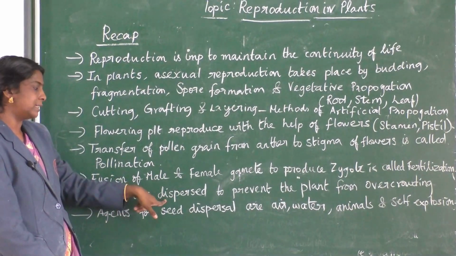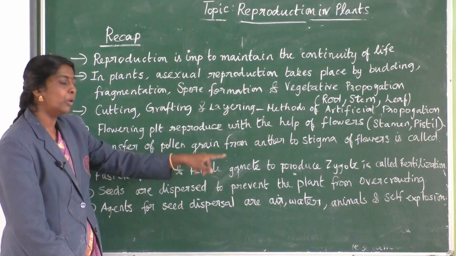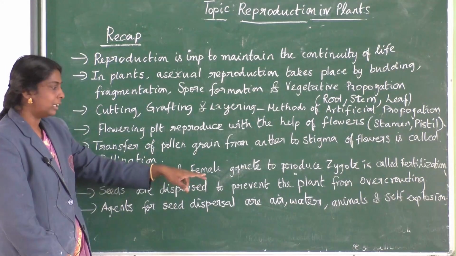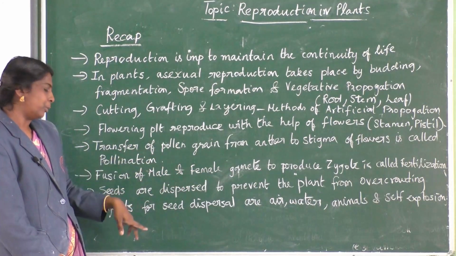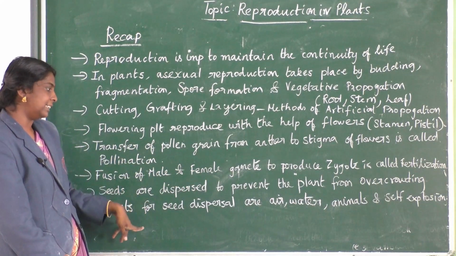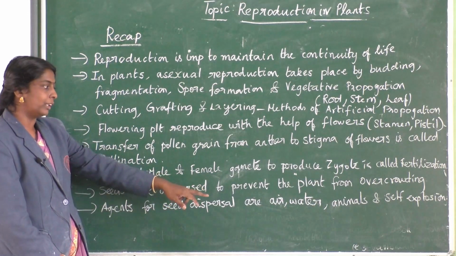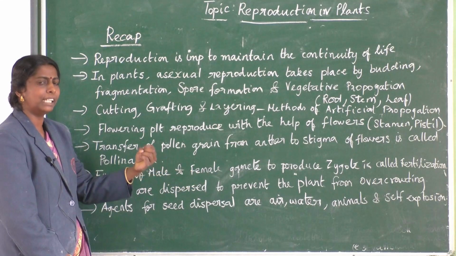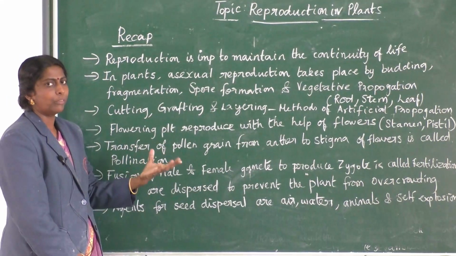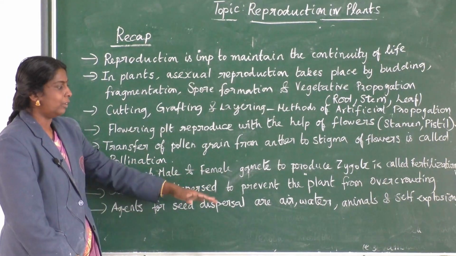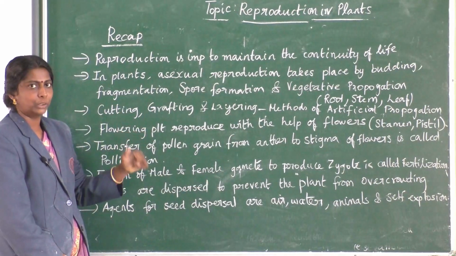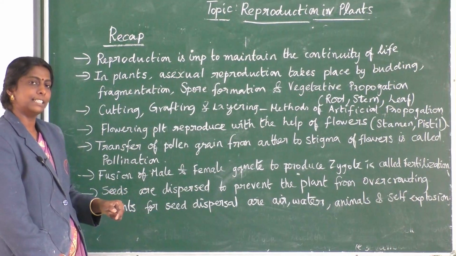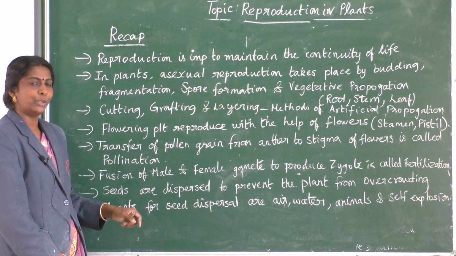Then seeds are dispersed to prevent the plant from overcrowding, and we use agents such as air, water, animals and self-explosion. With self-explosion, the fruit automatically ruptures and releases the seeds. So air, water, animals and self-explosion serve as agents for seed dispersal. That's all about the unit, students.